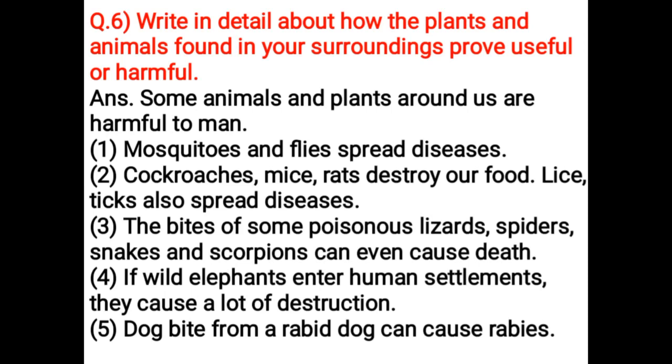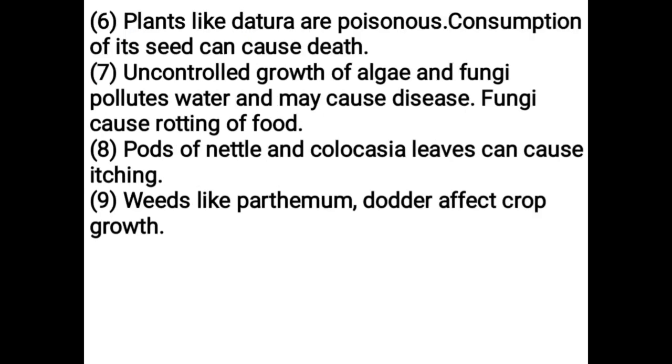Some animals and plants around us are harmful to man. Mosquitoes and flies spread diseases. Cockroaches, mice, rats destroy our food. Lice, ticks also spread diseases. The bites of some poisonous lizards, spiders, snakes, and scorpions can even cause death. If wild elephants enter human settlements, they cause a lot of destruction. Dog bite from a rabid dog can cause rabies.